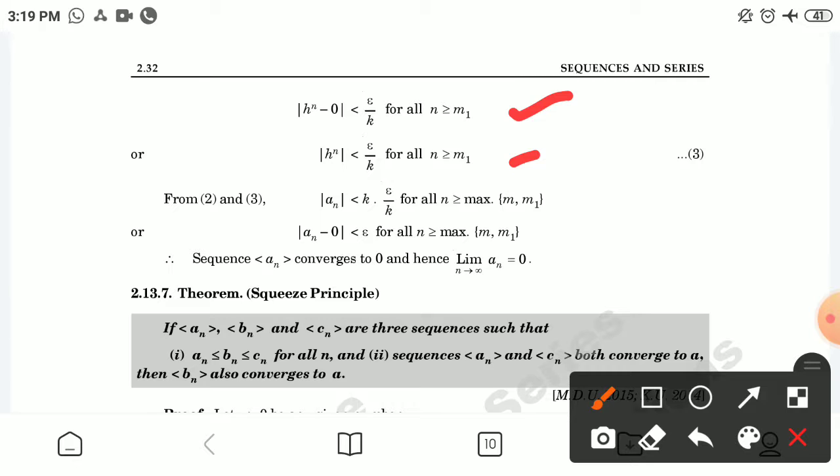From second and third, we are able to say mod of a_n is less than k times epsilon by k, that is epsilon, for all n greater than or equal to the maximum of m and m1, or the mod value of a_n minus 0 is less than epsilon for all n greater than or equal to the maximum of m and m1. Therefore, the sequence a_n converges to 0, and hence the limiting value is 0. Hence the result.